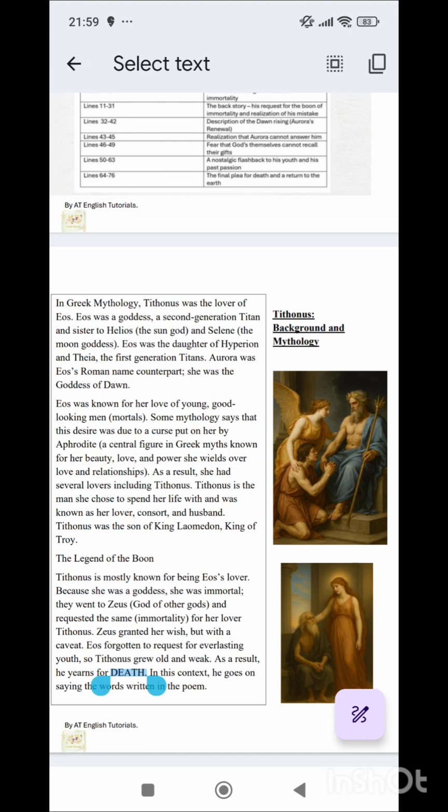See, you don't need to learn much about Aurora's father, Aurora's mother, Aurora's sisters and brothers because they don't have any reference in our poem Tithonus. But just for your knowledge, I'm telling, it's not important to you. The things which are important to you, I will again be telling to you when I'll be explaining the poem. Right now, I'm just telling you the story.